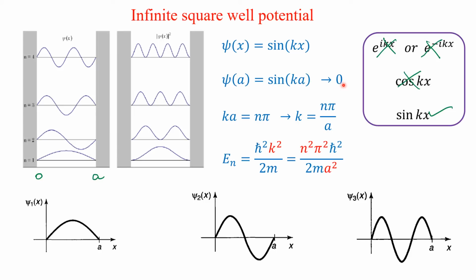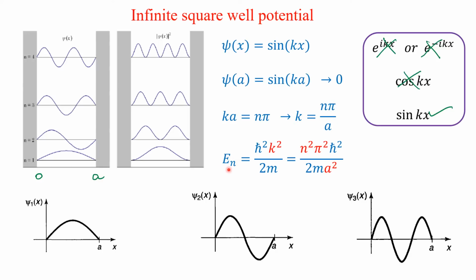This is possible only when ka is equal to n pi, since sin n pi is equal to 0. n is an integer here. From this you can understand k is equal to n pi by a.